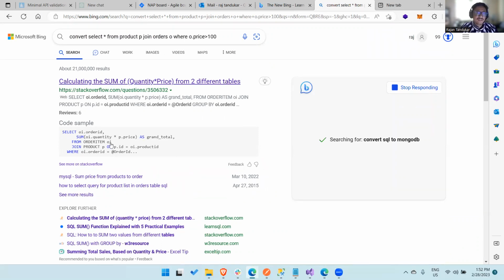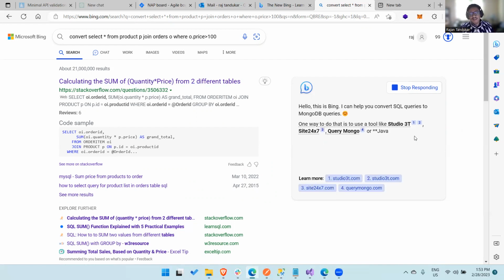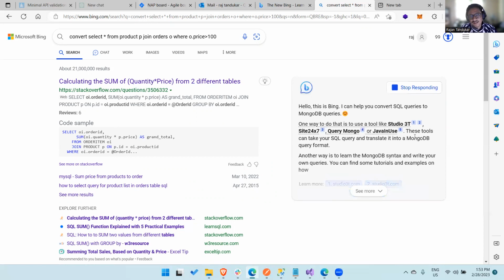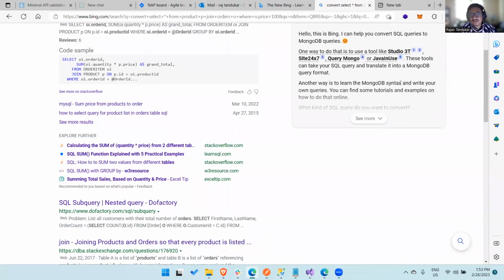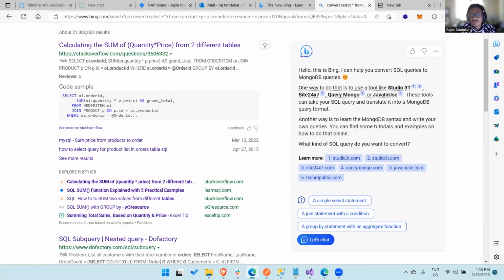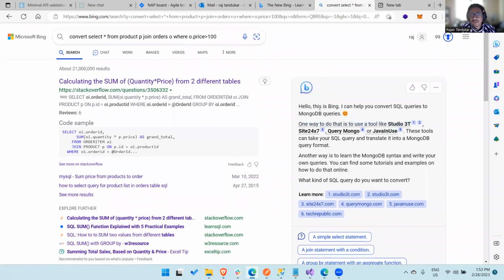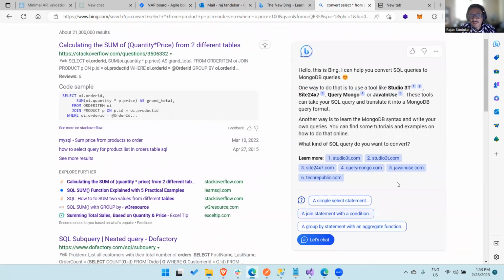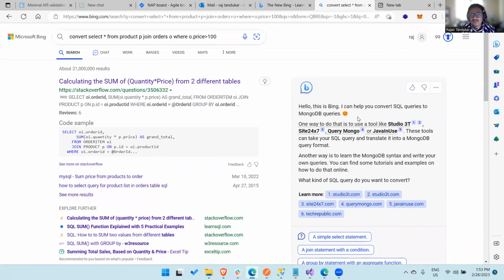So before ChatGPT, Stack Overflow was the perfect place for us to get the answers, right? But now I think we can directly go to ChatGPT and find the answers, or we can search in both places. It gives us answers from both places. Let's see. ChatGPT is a bit slower than this Bing search. Okay. So this time it's not giving us the right answer, as you can see.